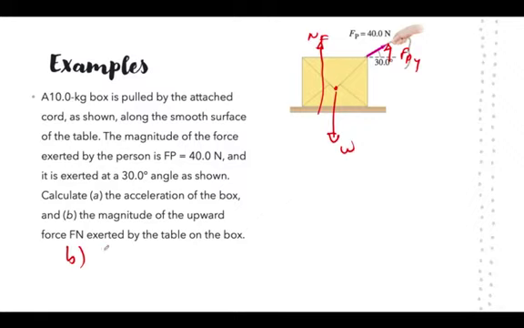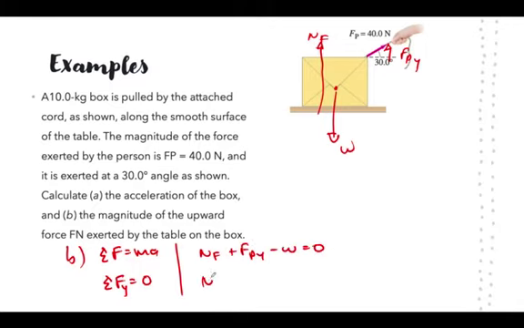So here we use Newton's second law, but we know that the box is not moving vertically, so there is no vertical acceleration. So I know that the sum of the forces vertically is going to be equal to 0, which means that normal force plus Fpy minus weight is going to be equal to 0.